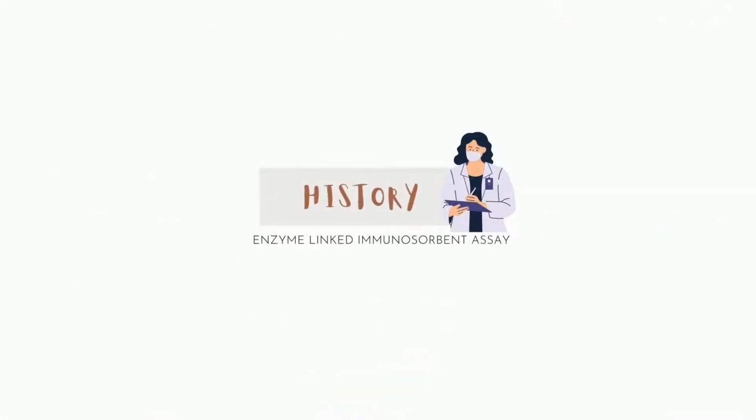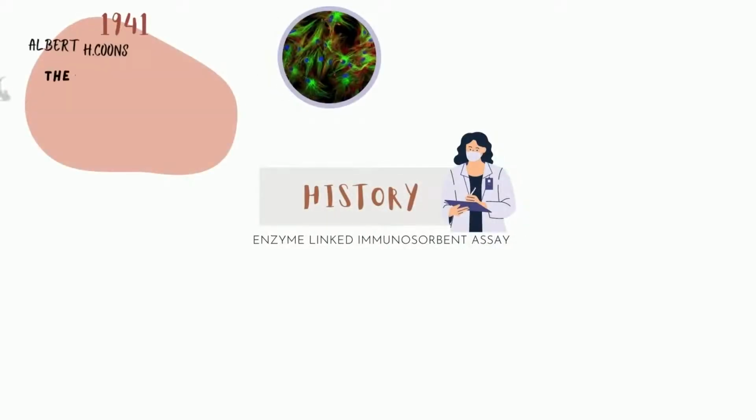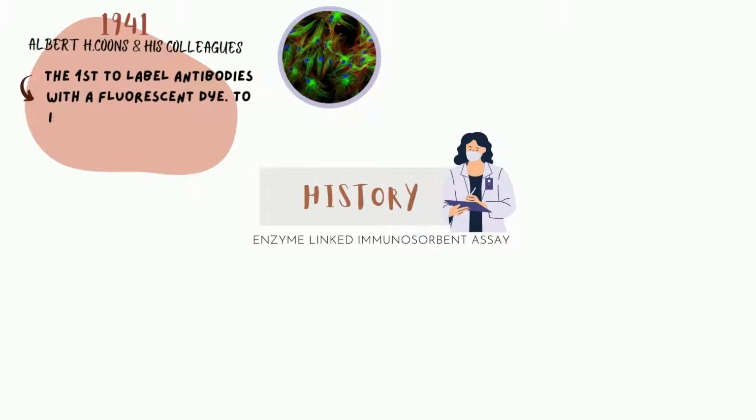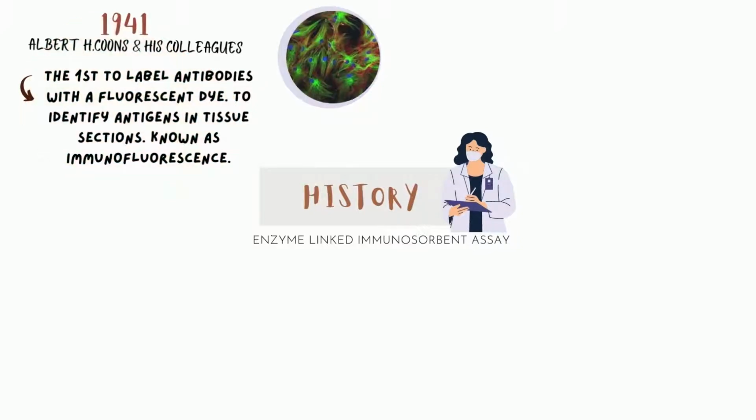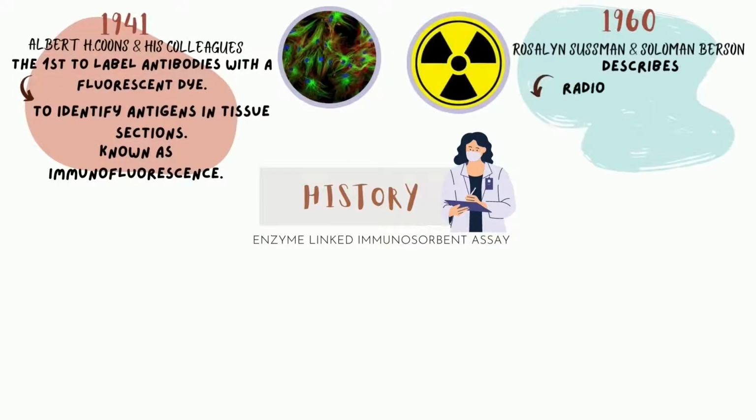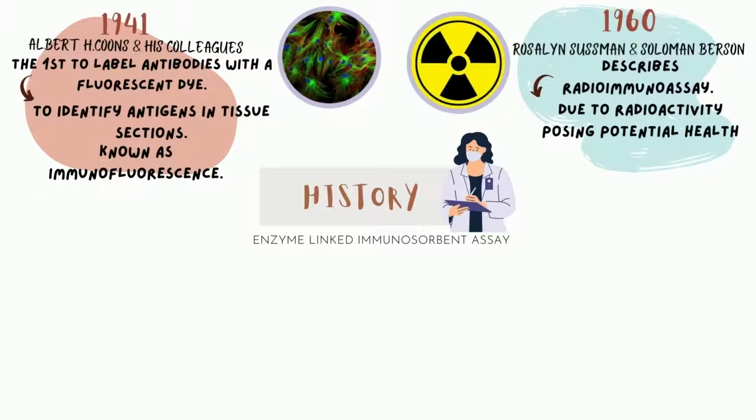Now, let's move to the history of ELISA. It all started in 1941, where Albert H. Kunz and his colleague became the first to label antibodies with fluorescent dye and use it to identify antigen in tissue sections. This method is known as immunofluorescence. Then, in 1960, Rosalind Sussman and Solomon Berson introduced radioimmunoassay. However, due to radioactivity posing potential health issues, researchers needed to find a safer alternative.